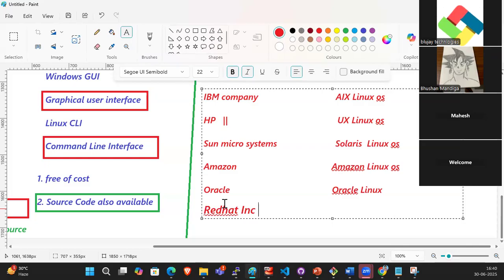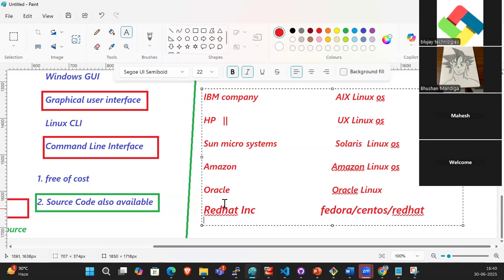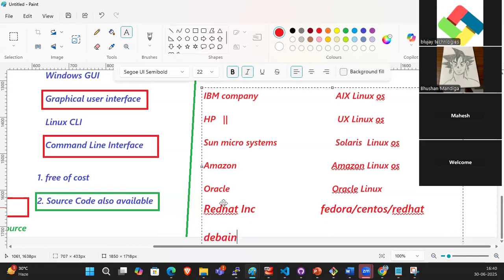Red Hat Inc. took that source code and created their own OS, Red Hat, and Fedora. In the same way, Debian took that source code and created their own OS called Ubuntu.